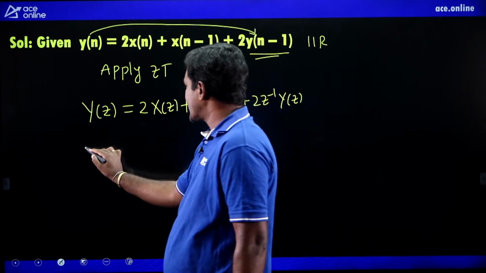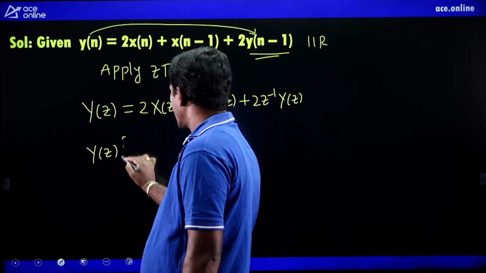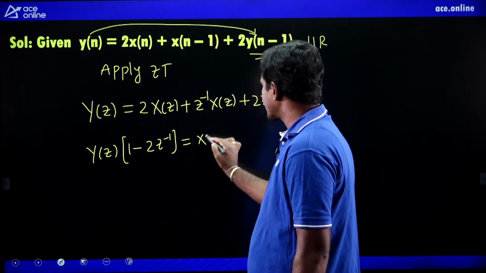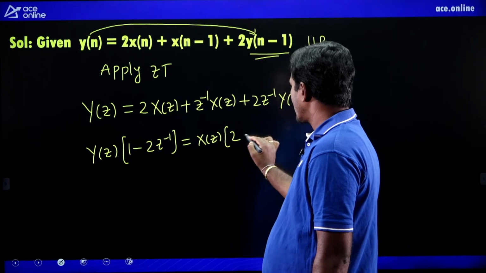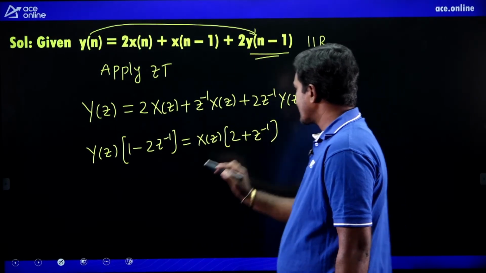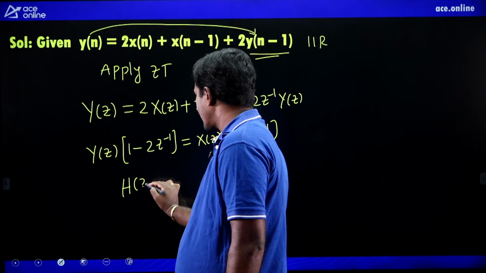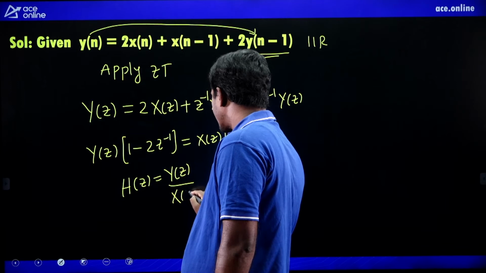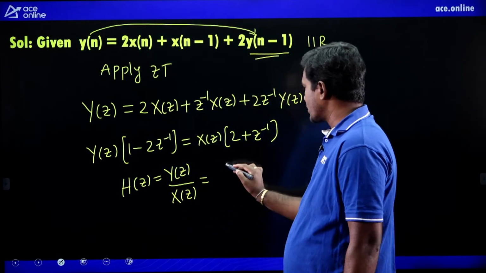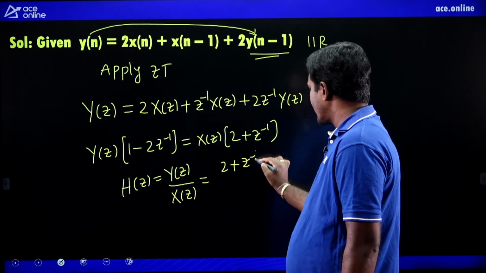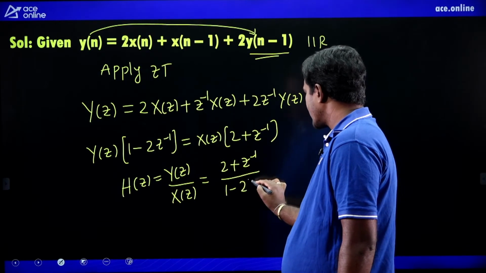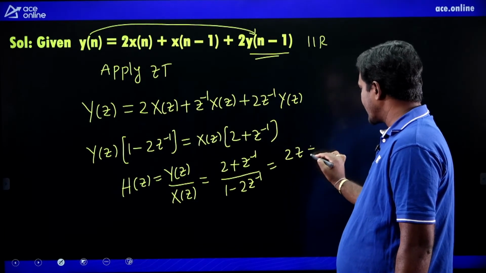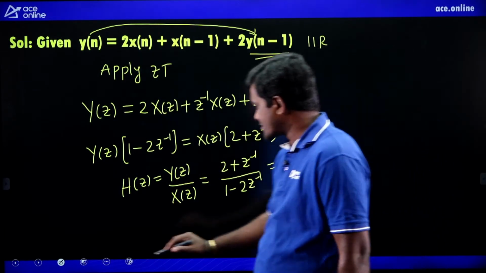Now, Y of z common, then 1 minus 2 z inverse equals X of z common, then 2 plus z inverse. What is the transfer function? H of z is equal to Y of z divided by X of z. So this is equal to 2 plus z inverse by 1 minus 2 z inverse.